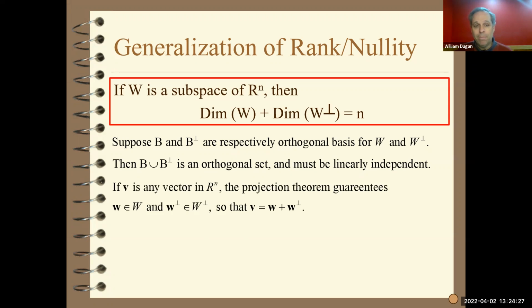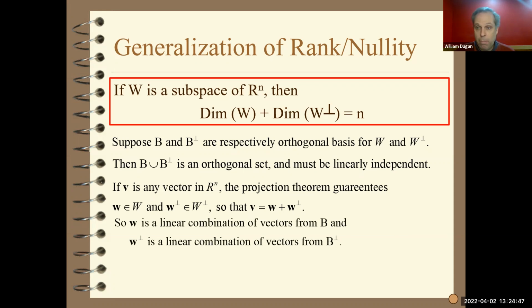So take any vector V in Rn. The projection theorem guarantees that there will be a vector, and it's unique, in W and one in W perp, so that V is the sum of those two vectors. But the vector in W must be a linear combination of the basis vectors of B. And since the other vector is in W perp, it must be a linear combination of the vectors from B perp.